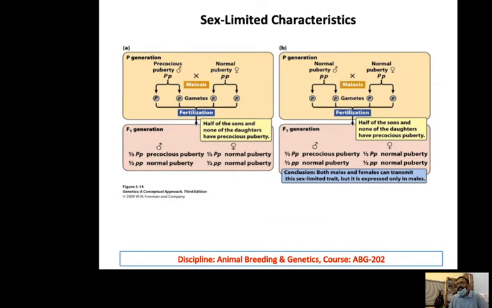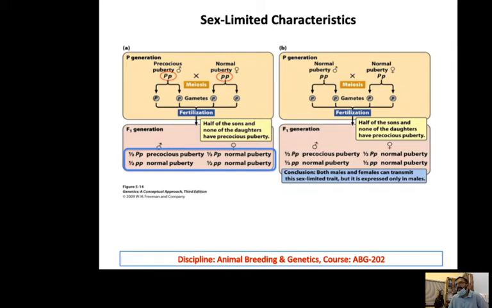Now, sex limited, you can see male precocious puberty. Its expression is only in the males, no expression in the female. You can see in this case, a heterozygous male is crossed with a homozygous recessive female, and we get in F1 1 over 2 precocious puberty males and 1 over 2 normal. The females, both heterozygous or homozygous, are normal, but half of the male offspring are affected.